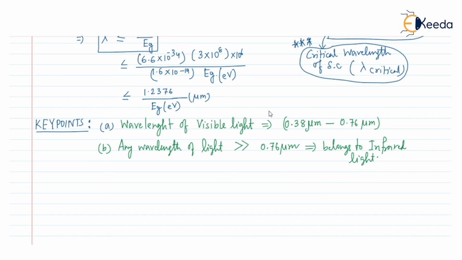So these are the two pieces of information that are needed during numerical questions in GATE. So this is all about the critical wavelength of a semiconductor when light is incident on the semiconductor. Thank you.